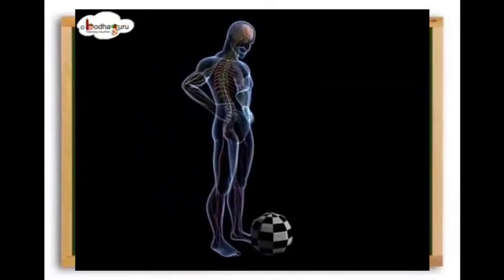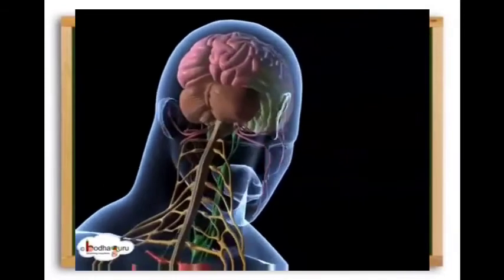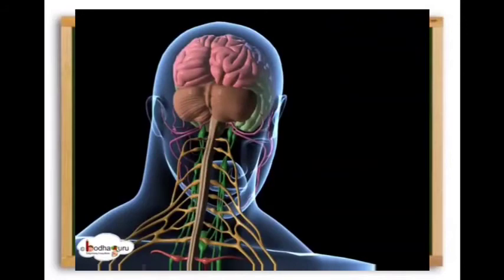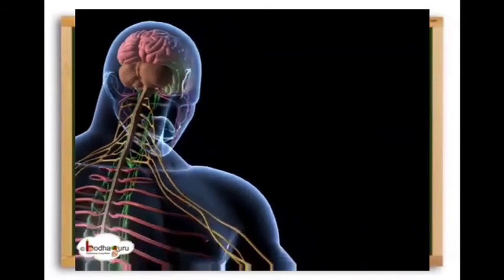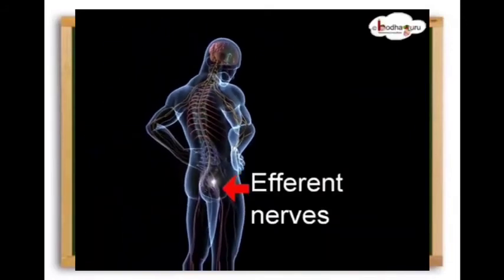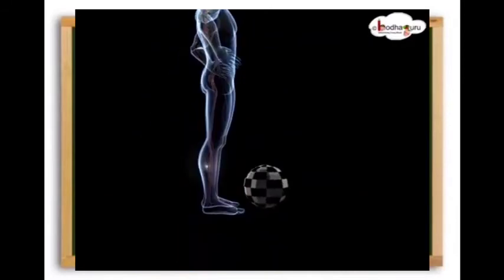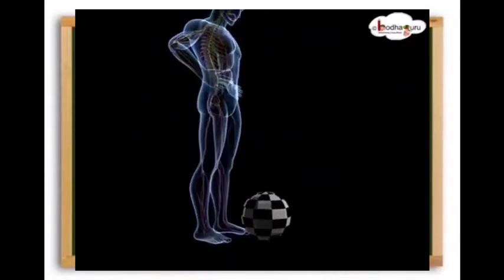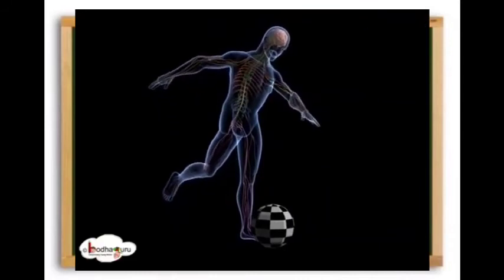Suppose a ball is coming toward you. Now what will happen? The sensory organ will send the message to the brain, and the brain will send the order to the muscles of the leg to kick the ball. This is how the nervous system works.